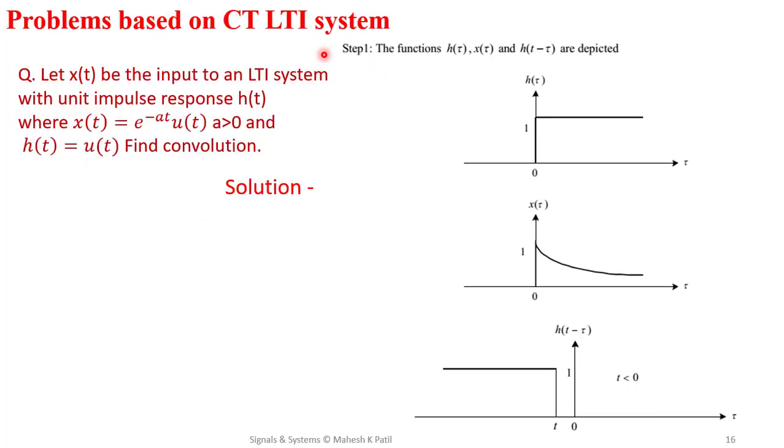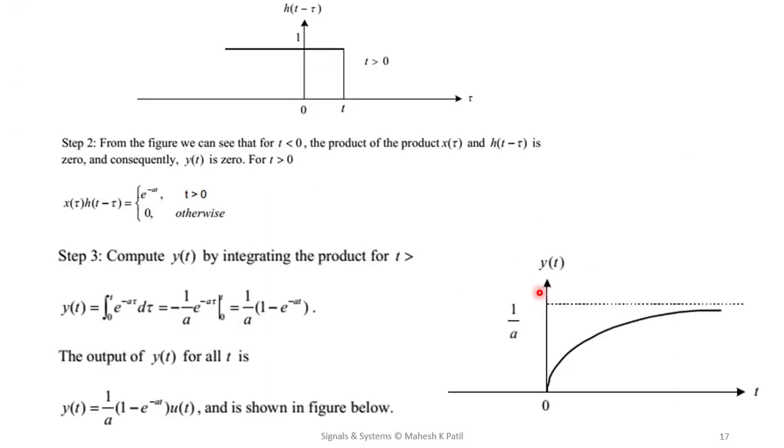So what is the overlapping region? The region greater than 0. We can observe from 0 to t. So this region is the overlapping region. This unit step signal is multiplied by e raised to minus at, so that signal is going to come here. Clear? So x of tau into h of t minus tau is e raised to minus at for t greater than 0. Otherwise, it remains 0.